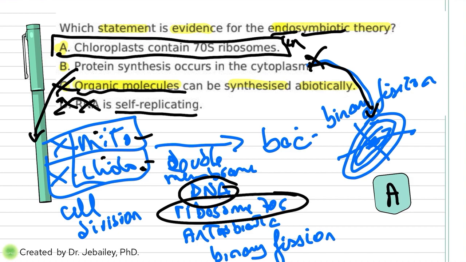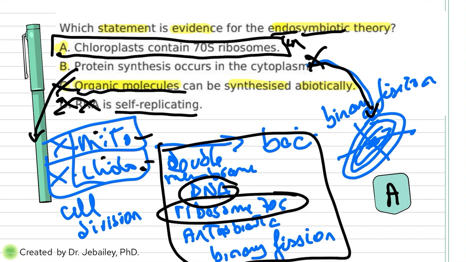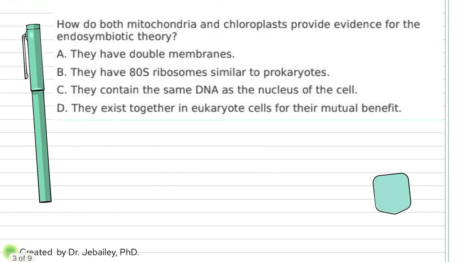So know the 5 examples of evidence showing how these two, mitochondria and chloroplast, used to be bacteria and they got into a cell and became eukaryotic. Next, how do both mitochondria, right here, as well as chloroplast, provide evidence for endosymbiosis? So it's just like I just talked about before. You know the 5 evidence. I'm not going to repeat here.